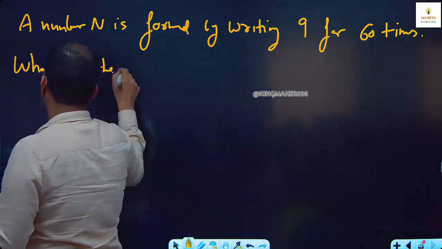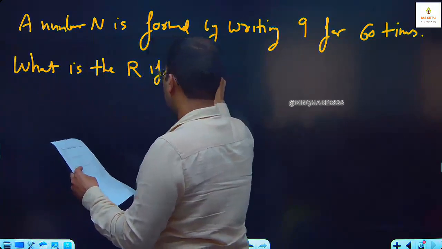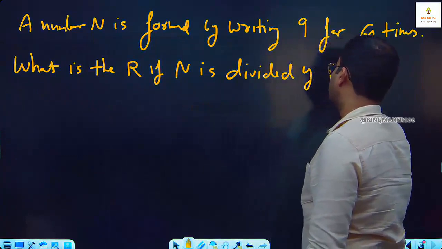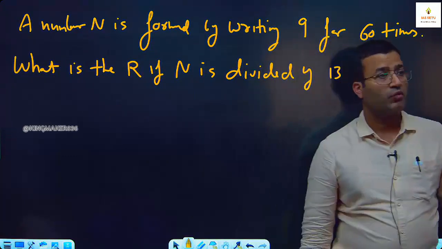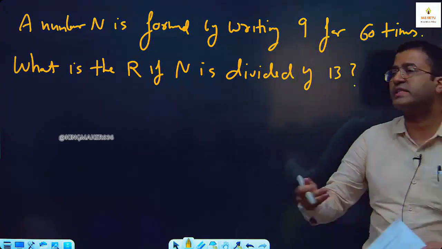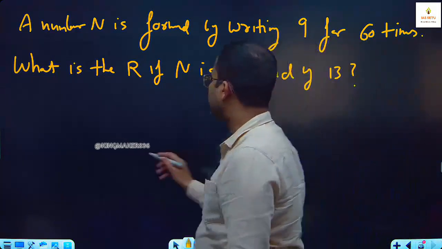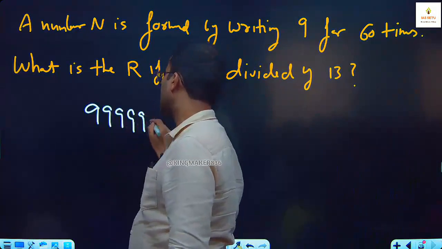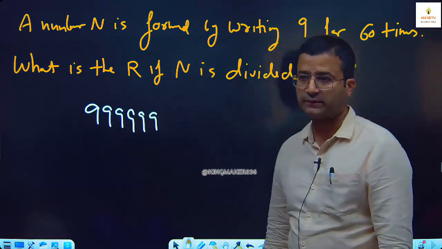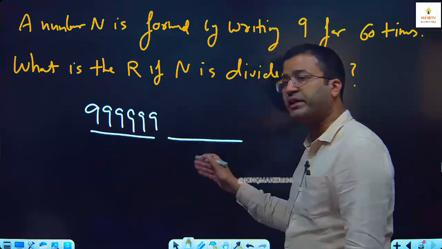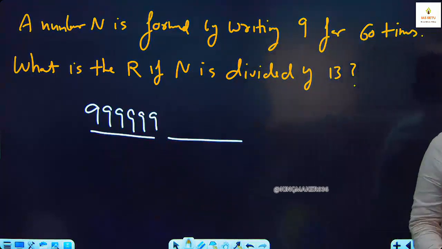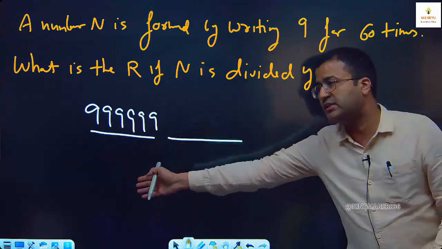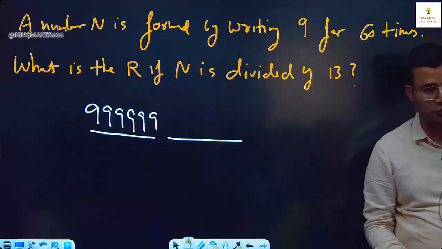What is the remainder if n is divided by 13? Why? Because we have an exact pair of 6 digits. See here, we have 9 written 60 times. So we have 10 pairs of 6 digits. Since we have exactly 10 pairs of 6 digits, every pair is exactly divisible by 13. So our remainder is 0.